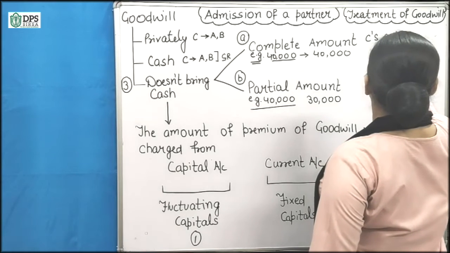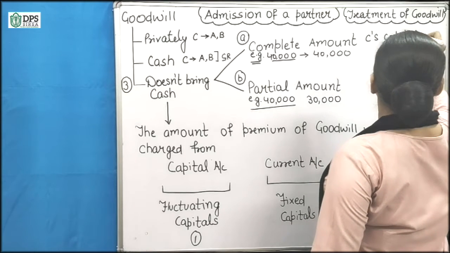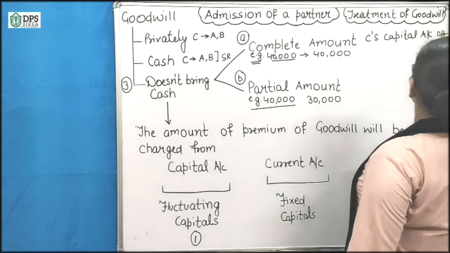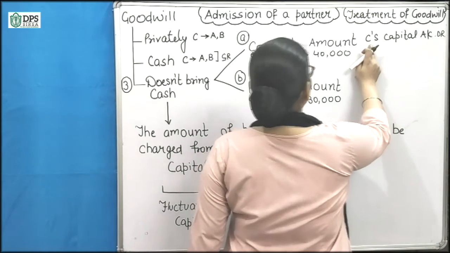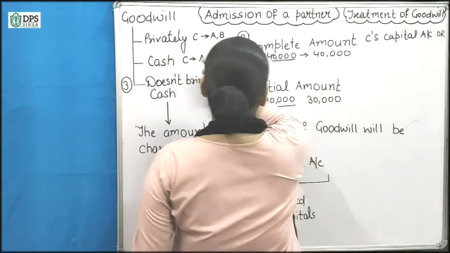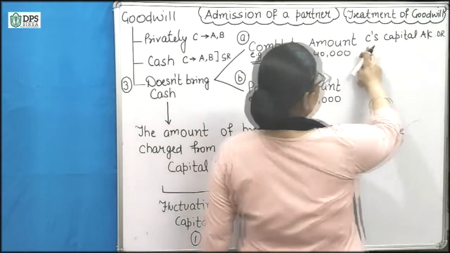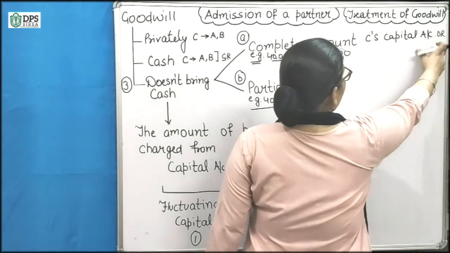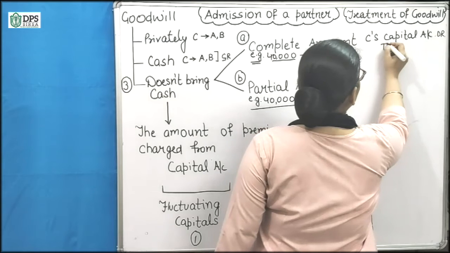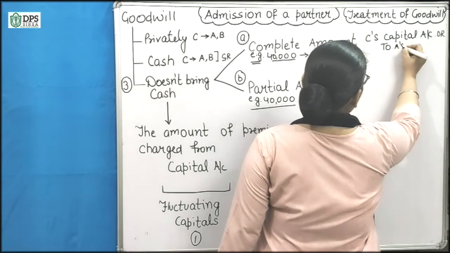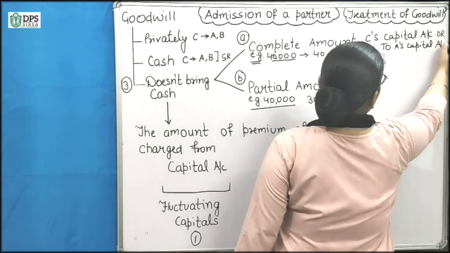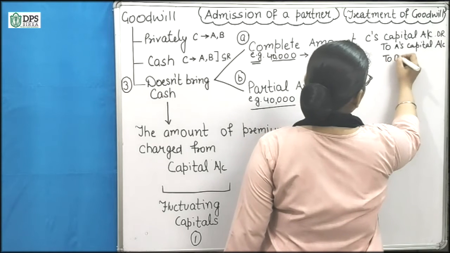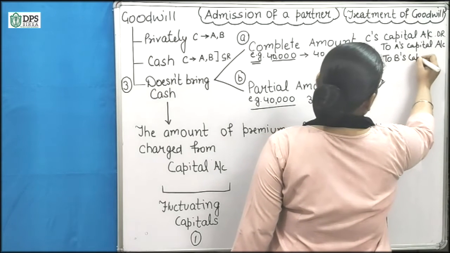C's capital account. That means you can write here new partner's capital account. You can also write here, I am writing here C's capital because I am taking the example of C. New partner's capital account debit to A's capital account. Let's say A is the old partner, to B's capital account.